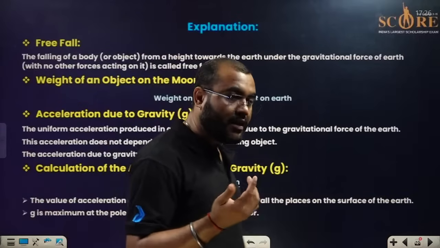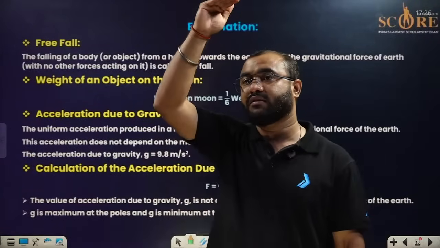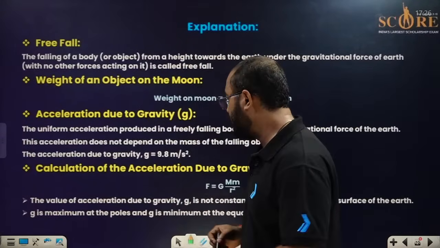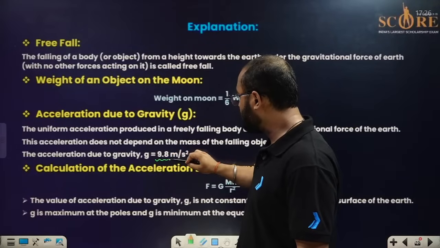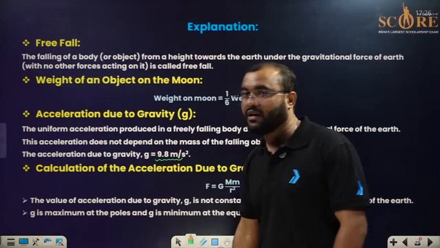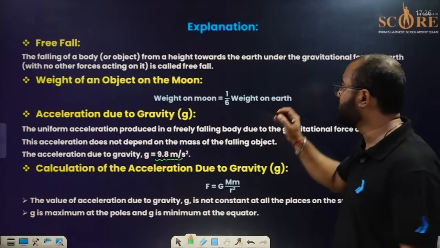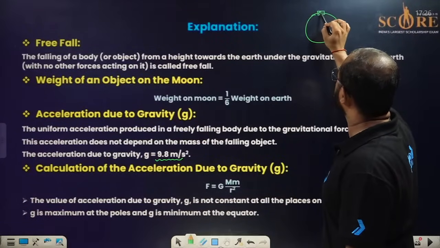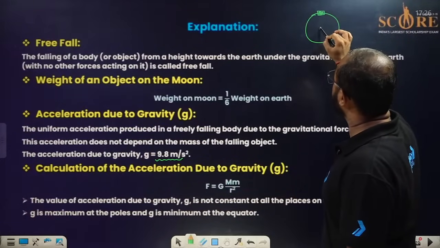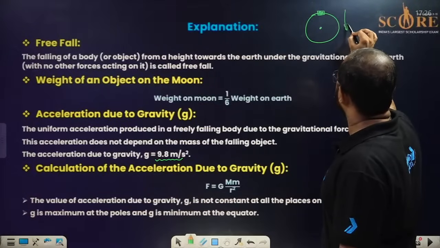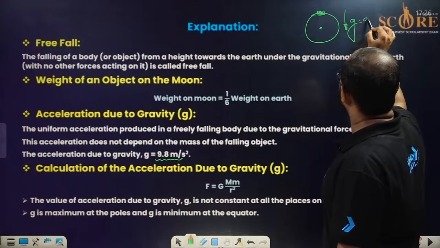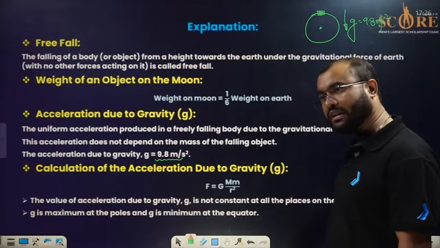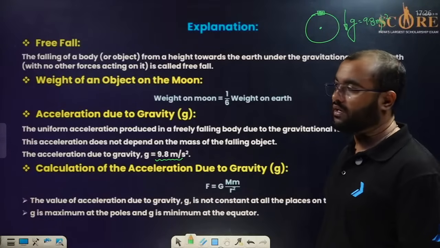But for the standard, if the body is at the very surface of the Earth, we take the value of g as 9.8 meter per second square. For example, suppose that this is the Earth and the body is at its surface. In this particular condition, we take g equal to 9.8 meter per second square. Please do remember this.